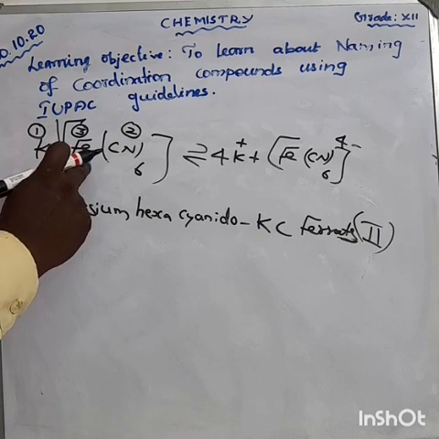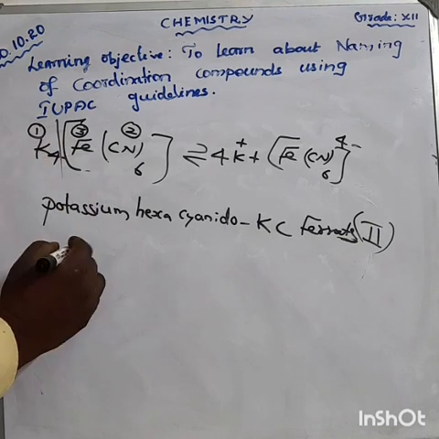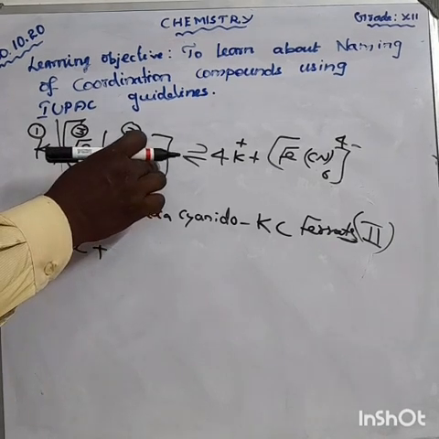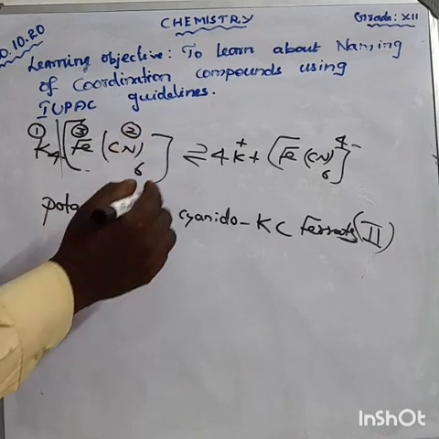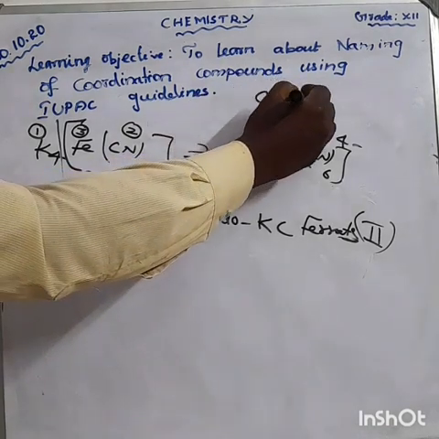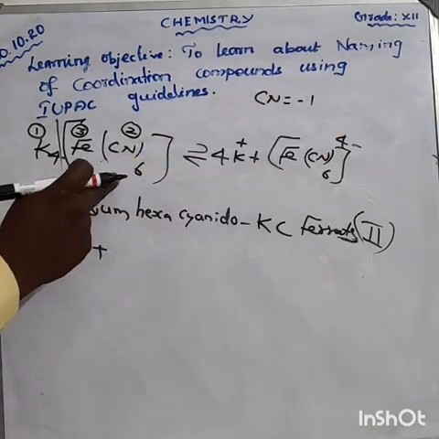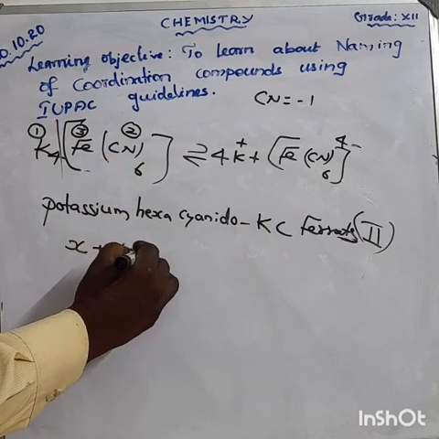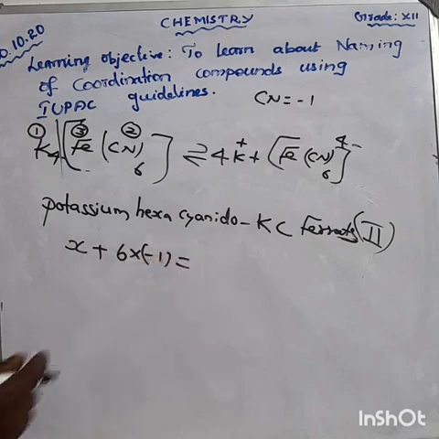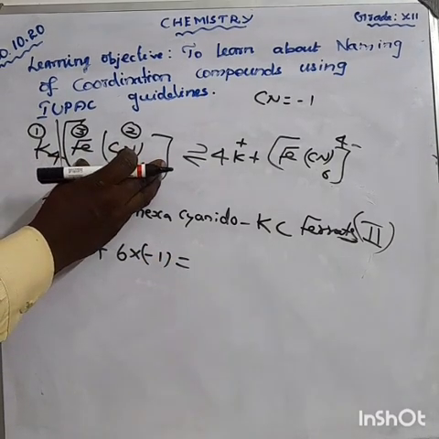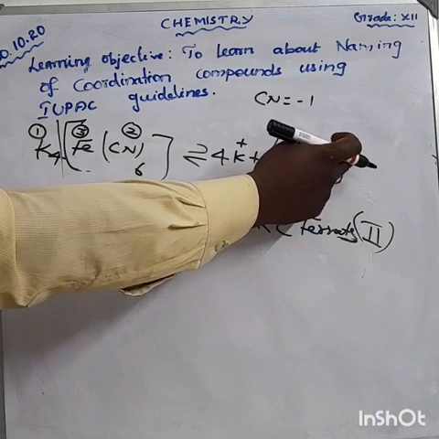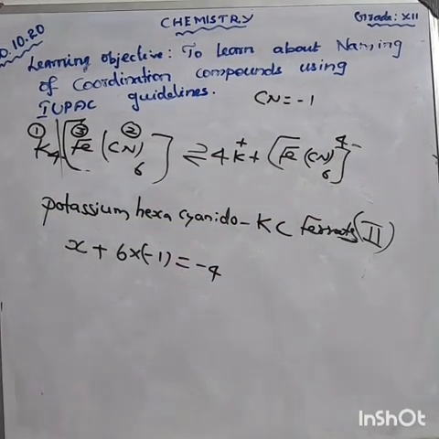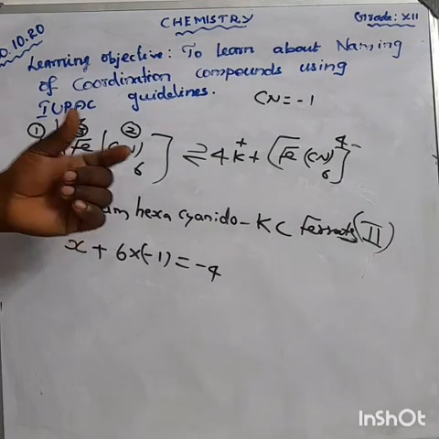We should find out this X. So X plus the ligand, that is the cyano group. Cyano, that is CN, has a value of -1. How many are there? 6. So you should write 6 into -1 equal to the charge on this particular complex. What is the charge? It is -4.